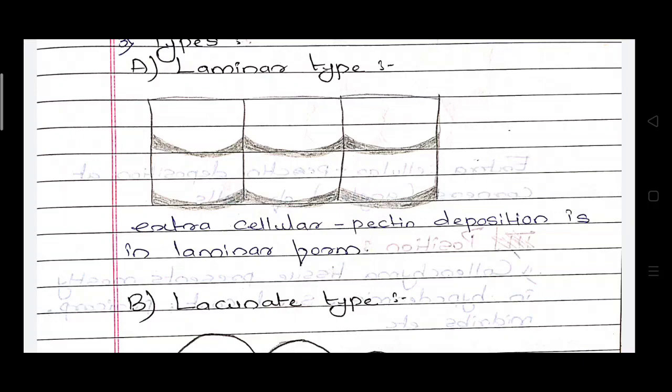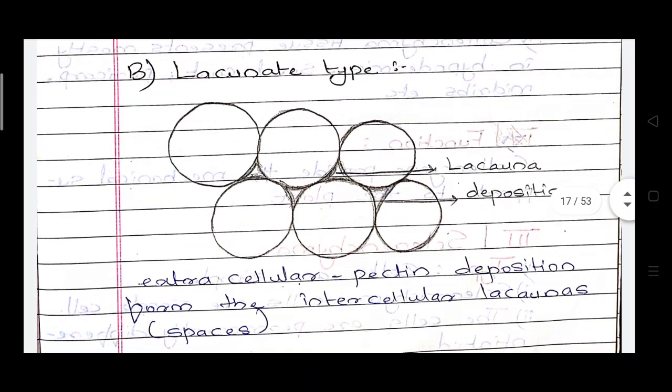First type is the laminar type, in which the cellular pectin deposition is in laminar form. Then in the lacunate type, at the deposition of cellulose and pectin, some spaces are produced in between two cells. These spaces are known as lacunae.